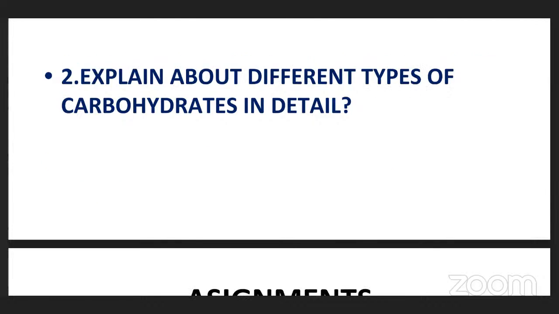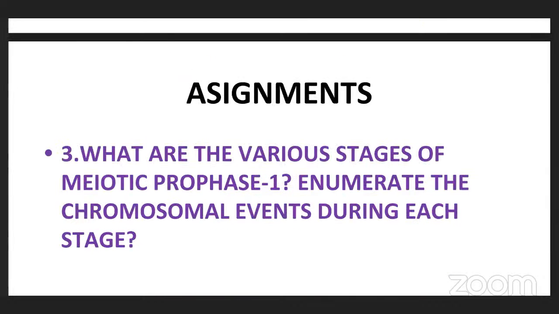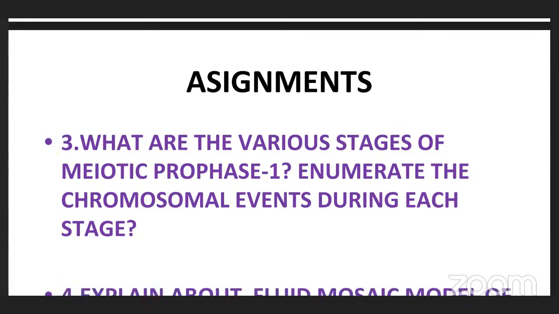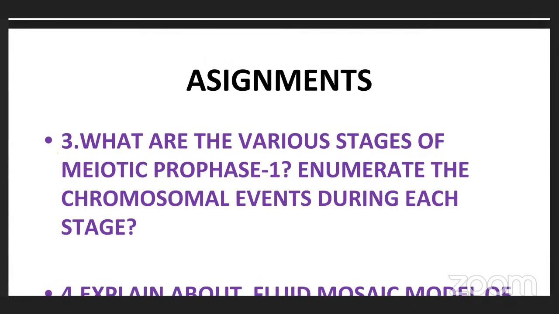Next: what are the various stages of meiotic division in prophase 1? In prophase 1, we observe 5 substages. What are the different stages? Leptotene, zygotene, pachytene, diplotene, and diakinesis.